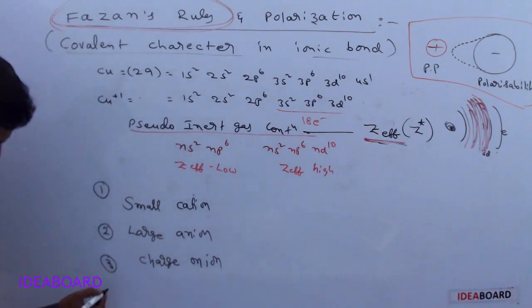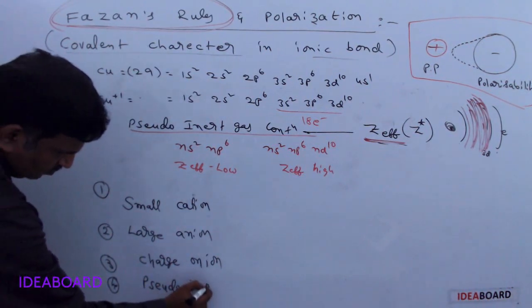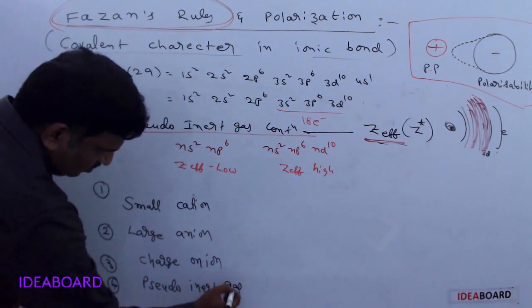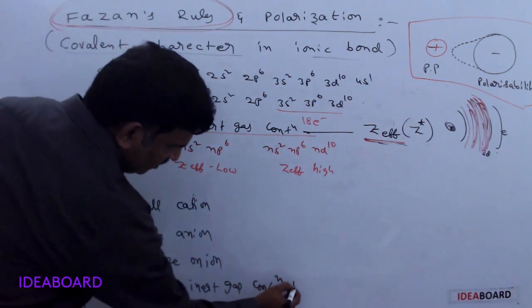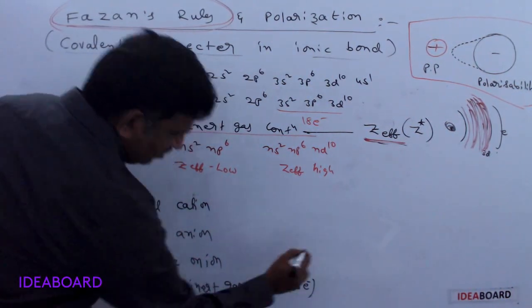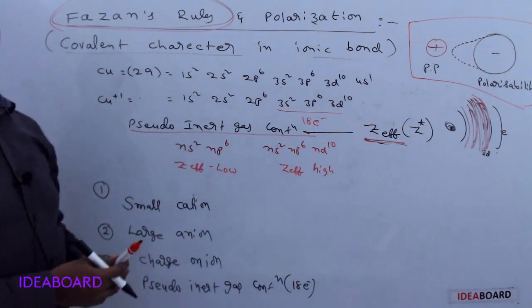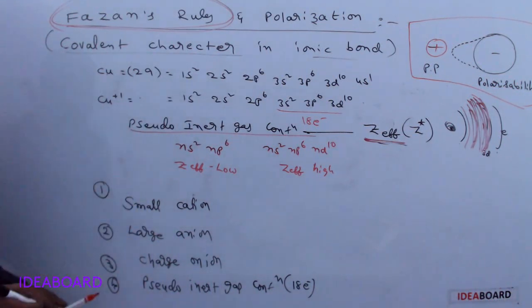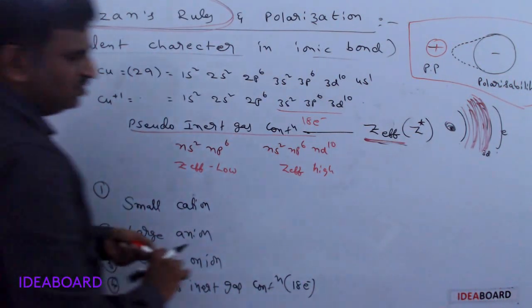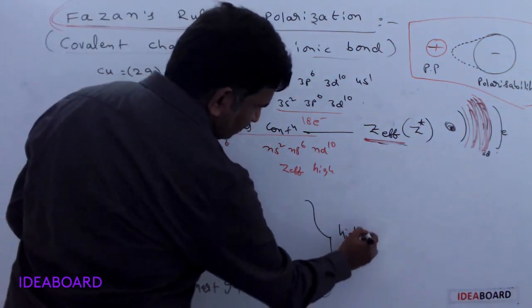The fourth one is pseudo inert gas configuration. Pseudo inert gas configuration means, please remember, 18 electron configuration like Cu+, Zn2+, Ag+ and so on. If these four factors are present, then they have high polarization.